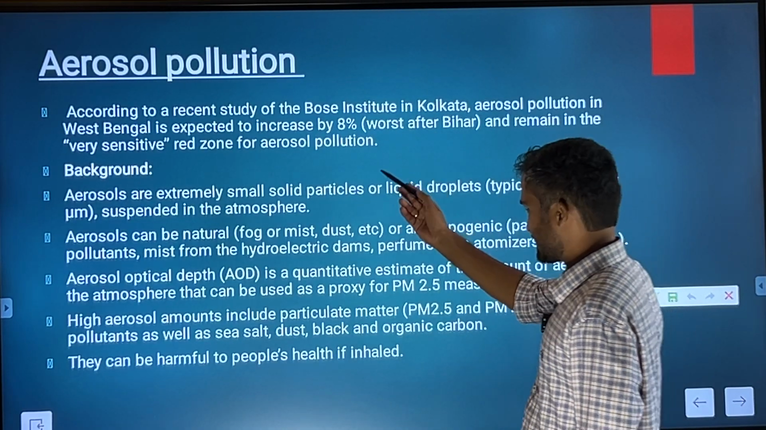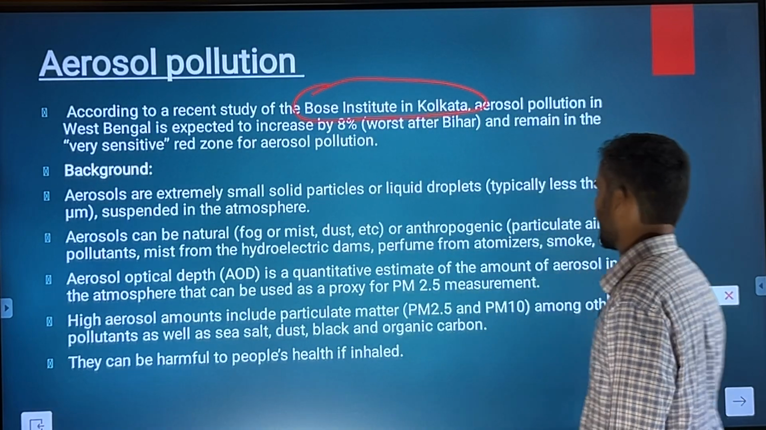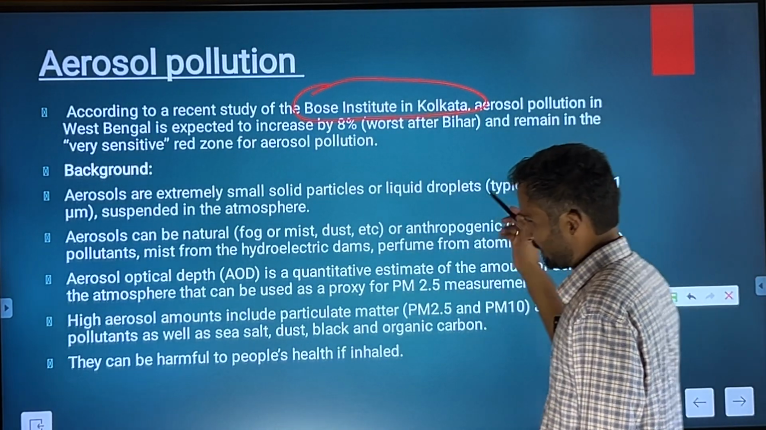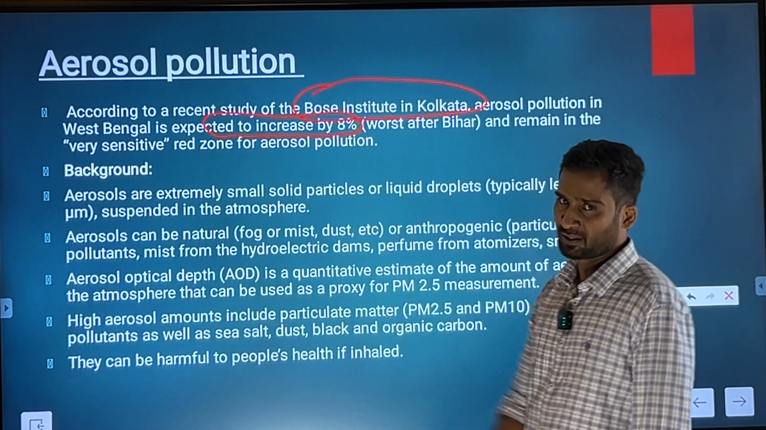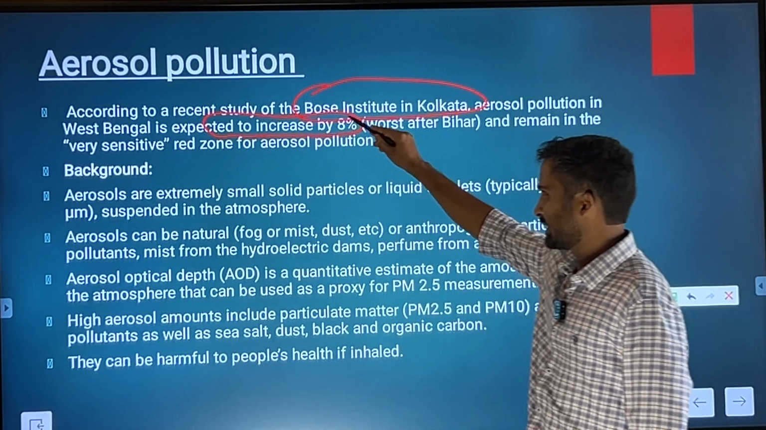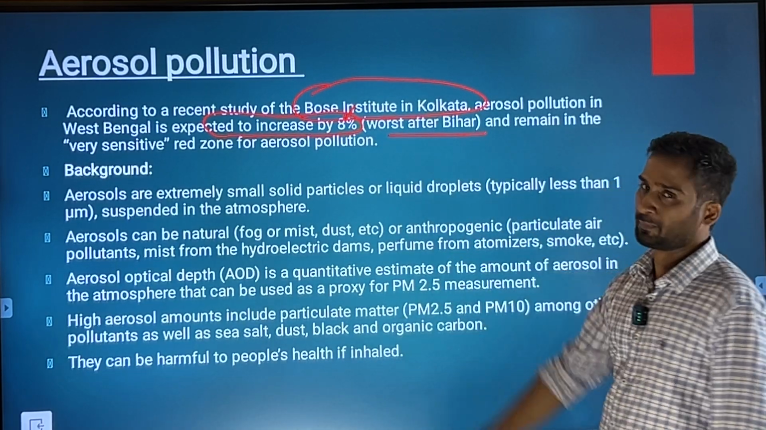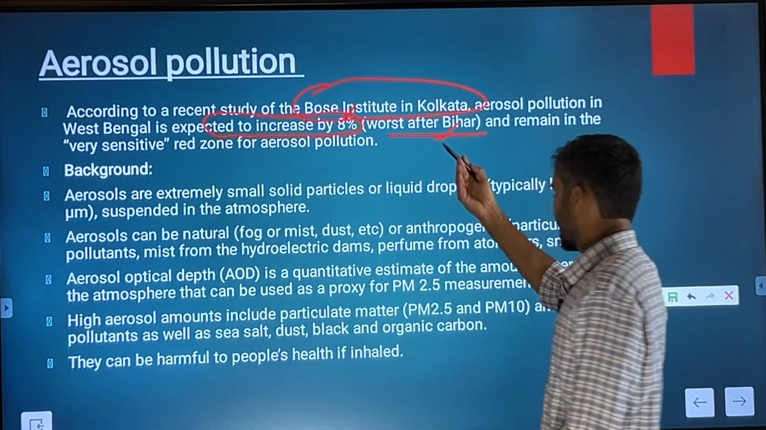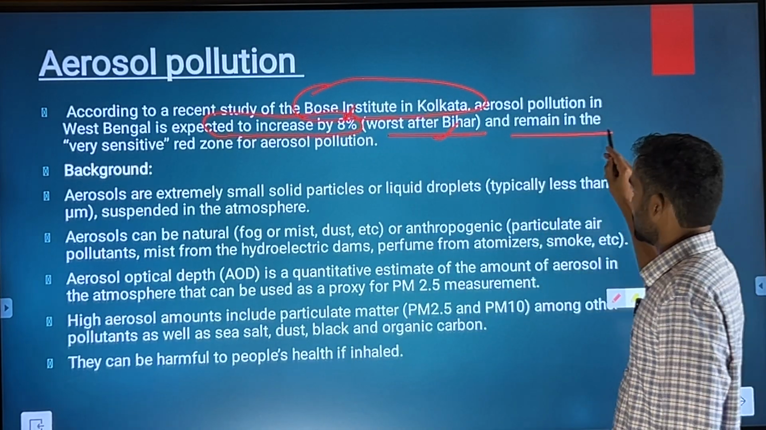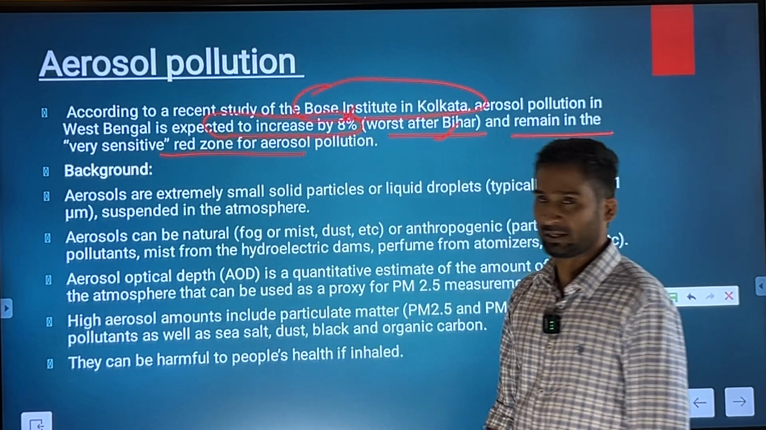A study has been conducted by Bose Institute of Calcutta, which is saying that the aerosol pollution in West Bengal is expected to increase by 8%, which is worst after Bihar. So Bihar is again over here the topmost, again nothing to be proud of, and West Bengal will remain in the very sensitive red zone of aerosol pollution.